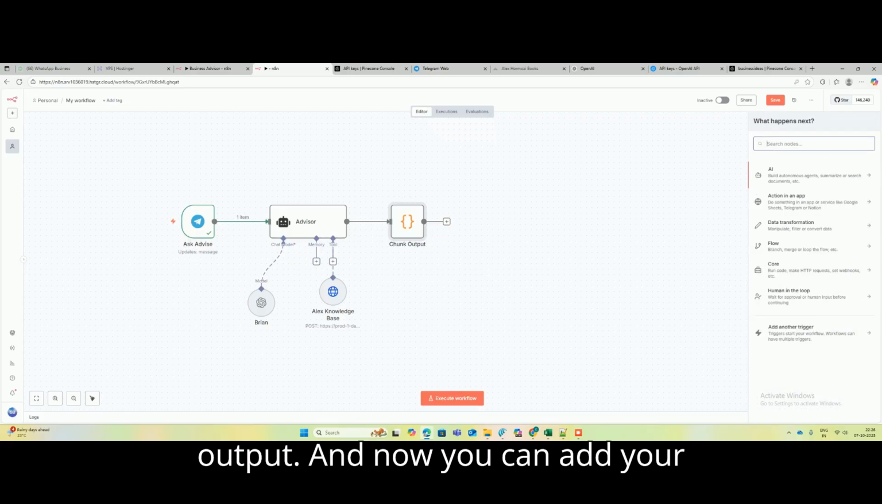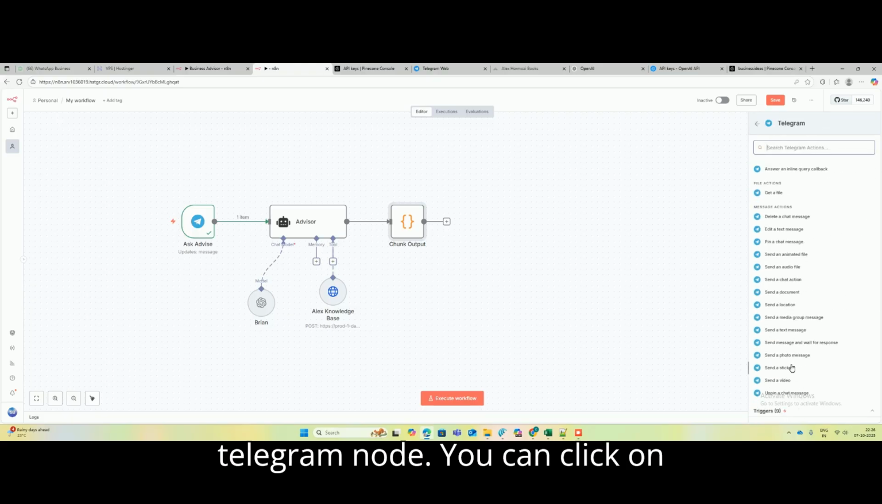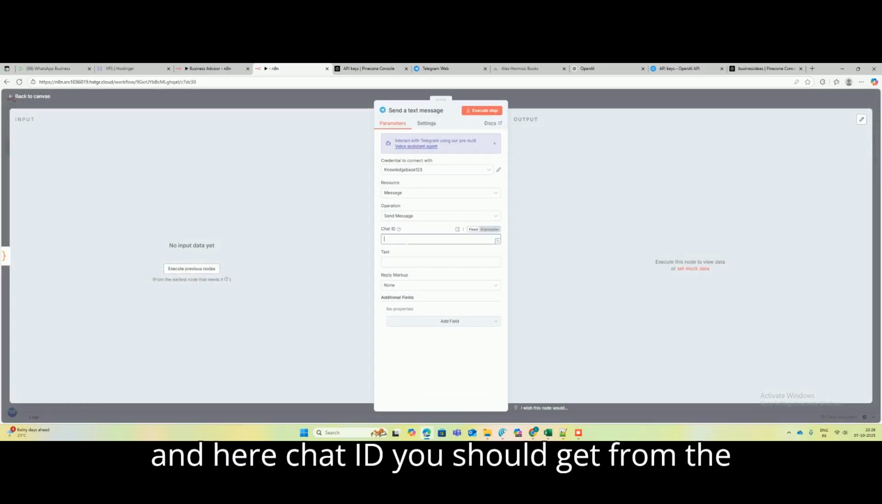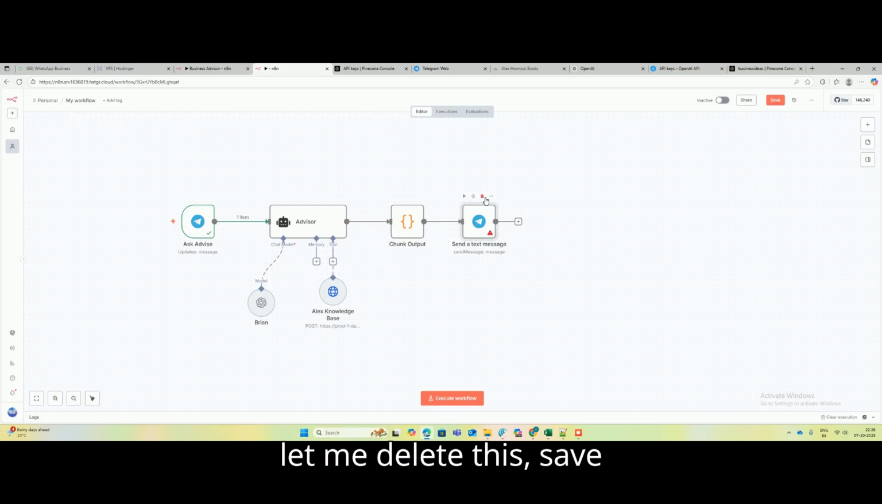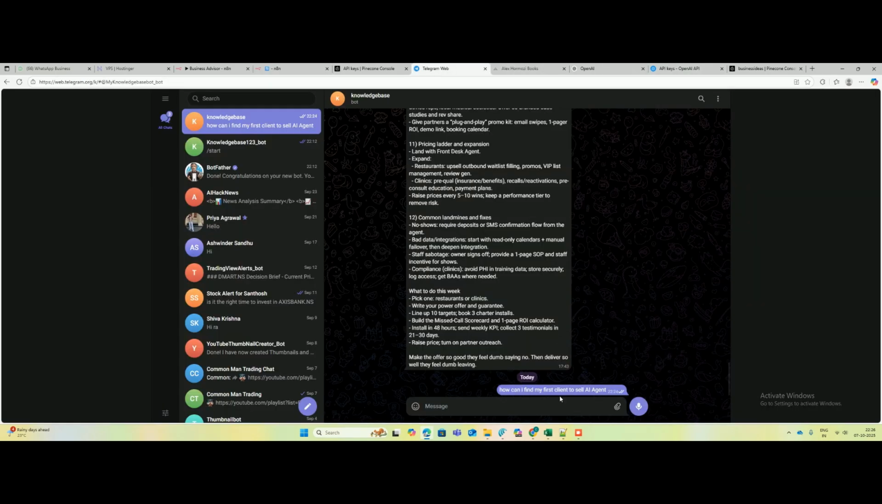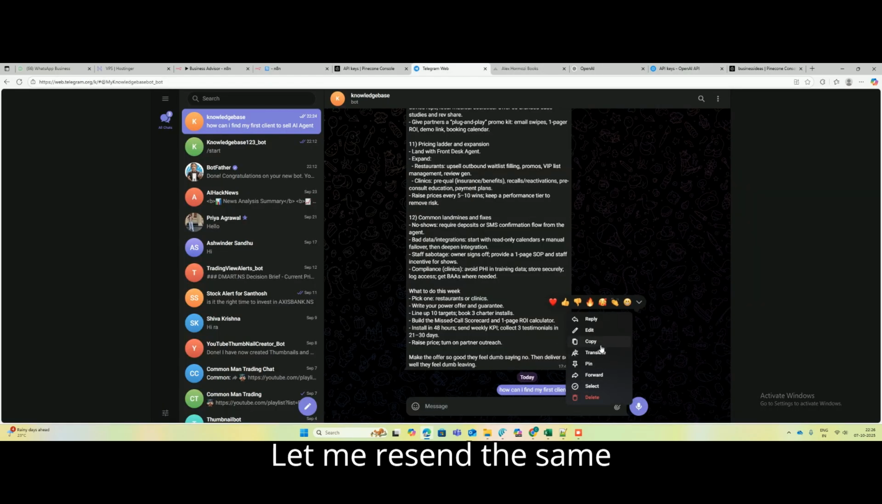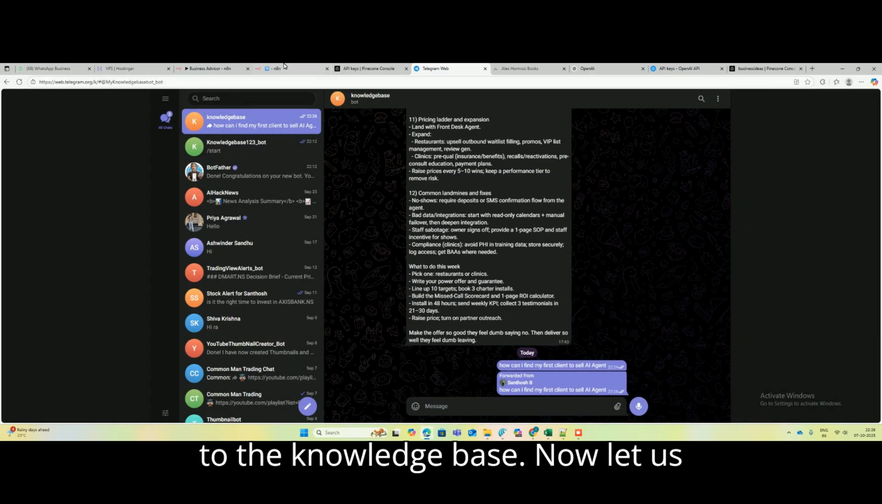And now you can add your Telegram node. You can click on send text message, and here chat ID you should get from the previous nodes. So let me delete this, save this, now execute. Let me resend the same question forward to the knowledge base.